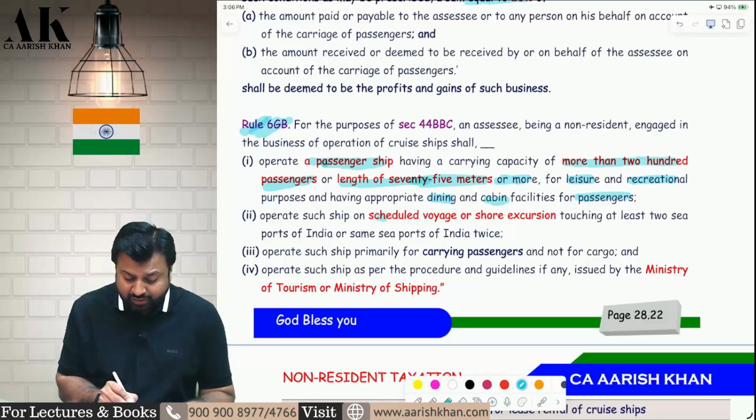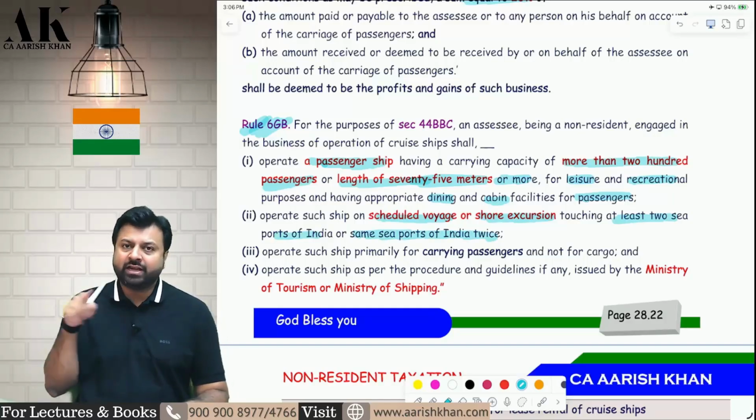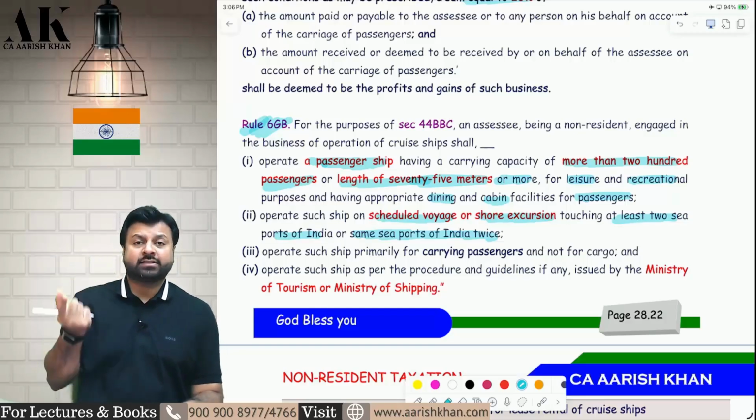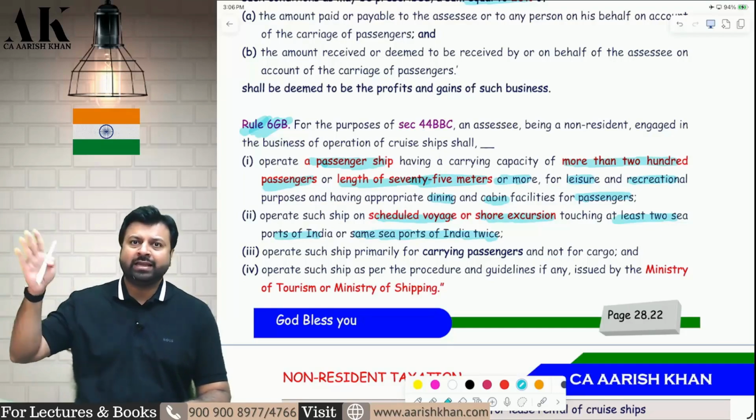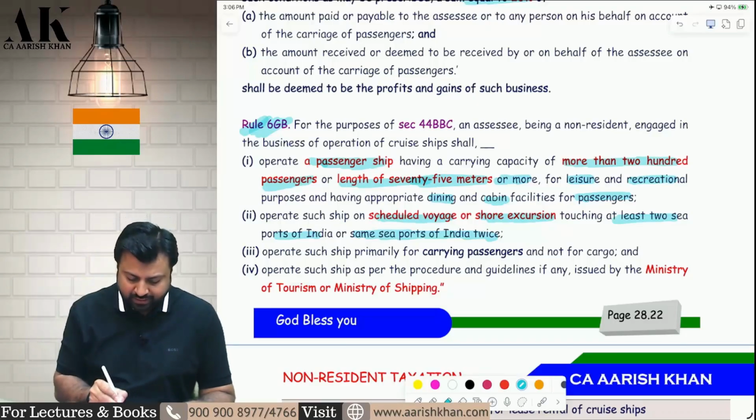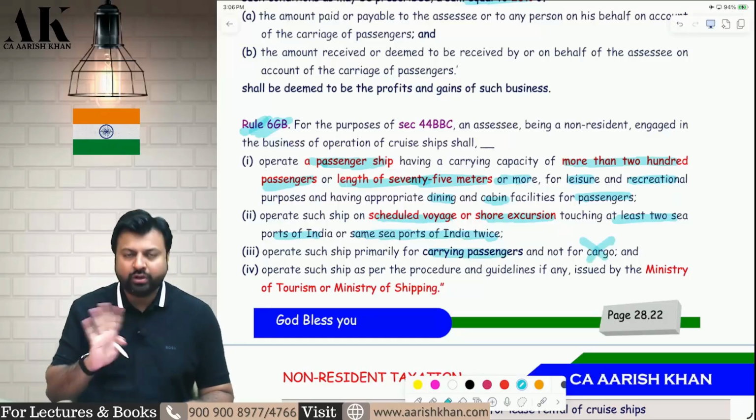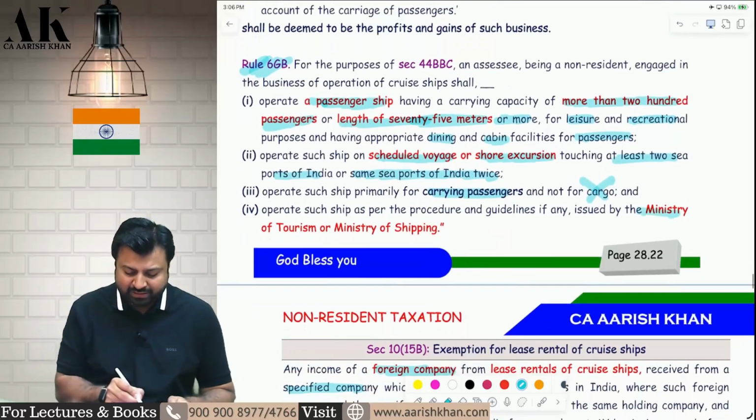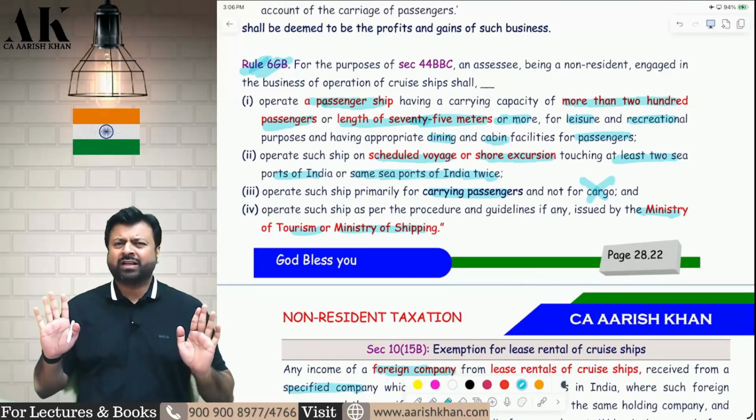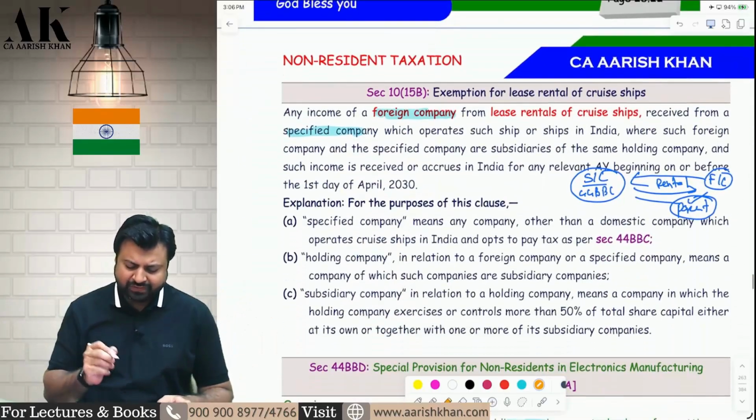Second, it should work on a scheduled voyage or shore excursion touching at least 2 seaports of India, and the same seaports of India twice. So it should work within India only. It should be a scheduled voyage, for example leaving on 15th, coming back on 20th. There has to be a proper schedule. It should also include a shore excursion where they will tell you to go down, explore the area and come back to the ship. All these things should happen, and it should touch at least 2 seaports in India. Third condition, it should be primarily for carrying passengers and not for cargo, and it should work as per the Ministry of Tourism and Ministry of Shipping, that is, as per the government guidelines, in short. Now, there is one exemption also.